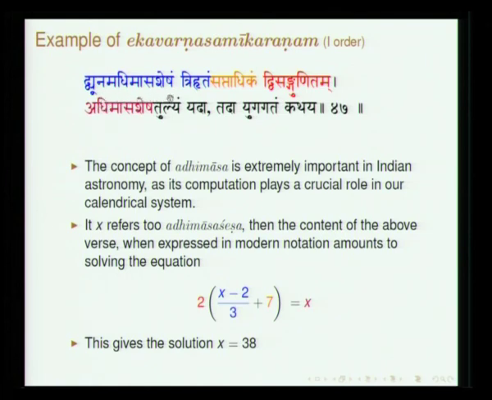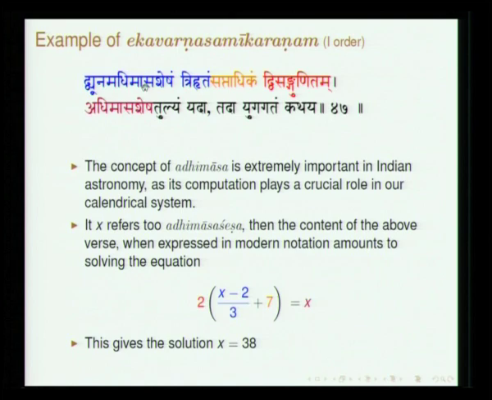Dvyunam adhika masa shesham, adhimasa shesham, trihritam saptadhikam, dvisangunitam, adhimasa sheshatulyam yada tada yugagatam kathaya. This is a very common problem which one encounters in astronomy.